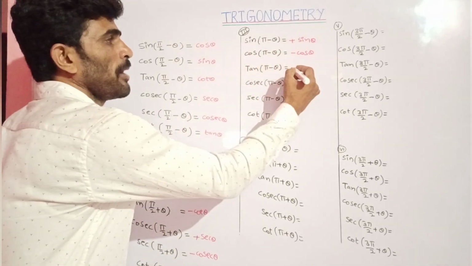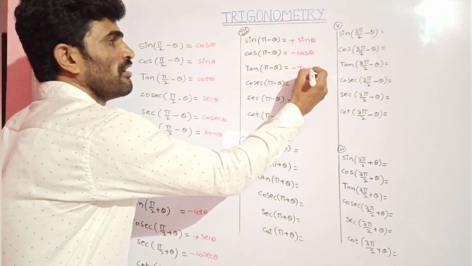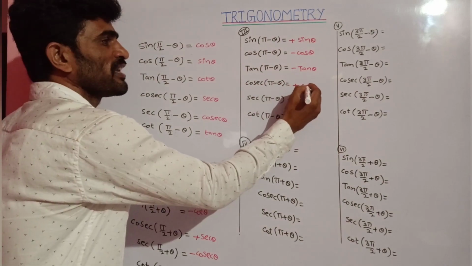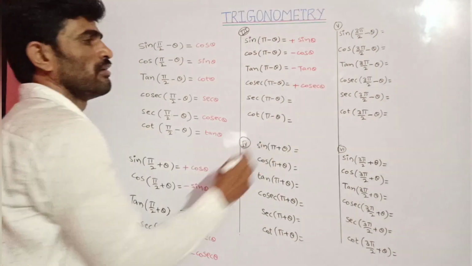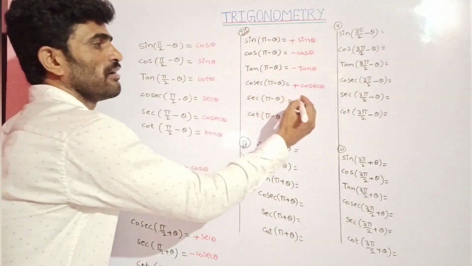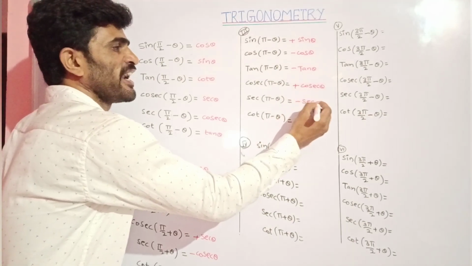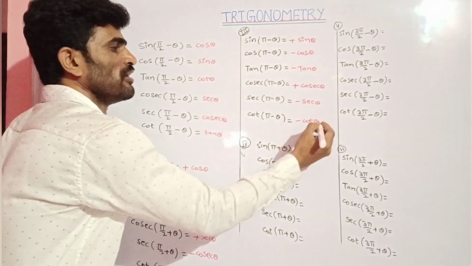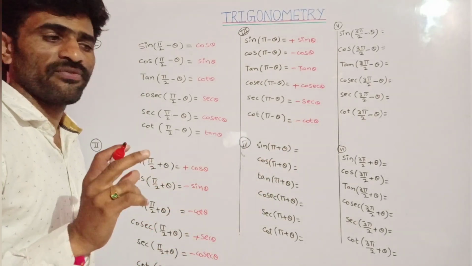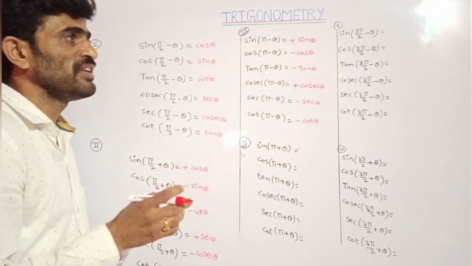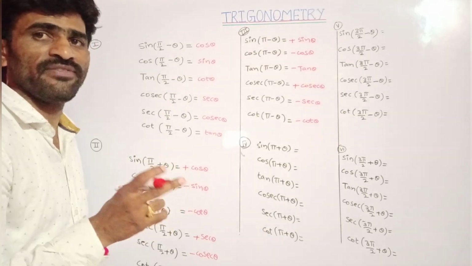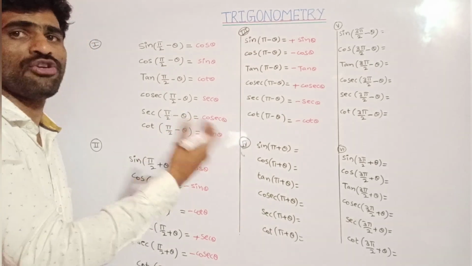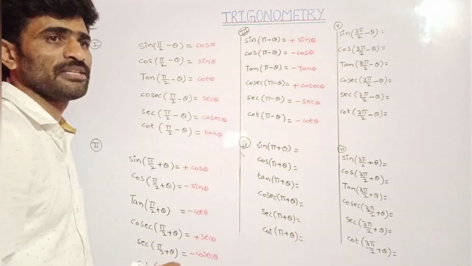Tan pi minus theta is minus tan theta. Cosecant pi minus theta is plus cosecant theta. Next secant pi minus theta is minus secant theta, because it is negative. Cot pi minus theta is minus cot theta. So here we need to remember two things: in which quadrant which trigonometric ratios are positive, and when they will be changed, when they will not be changed. Here they will not be changed because n is even.